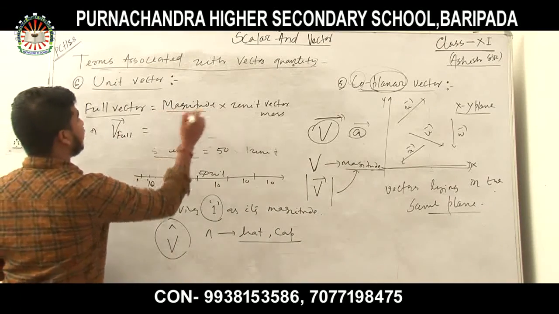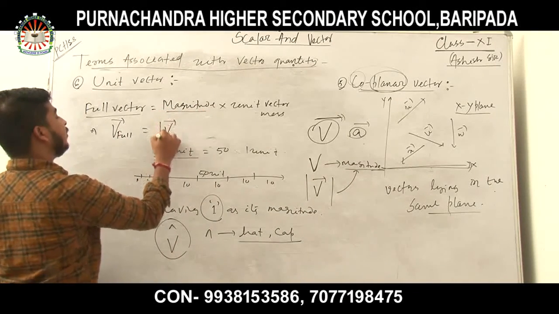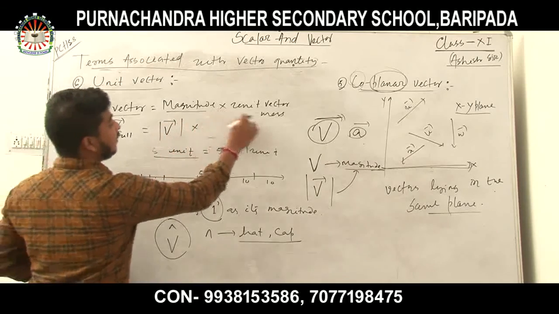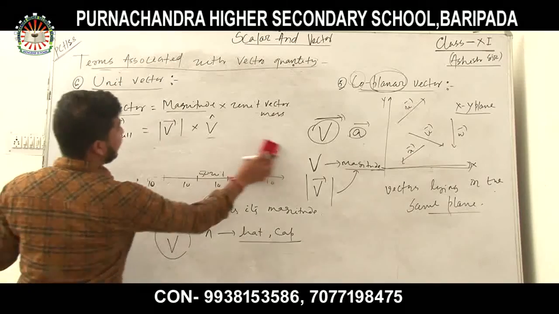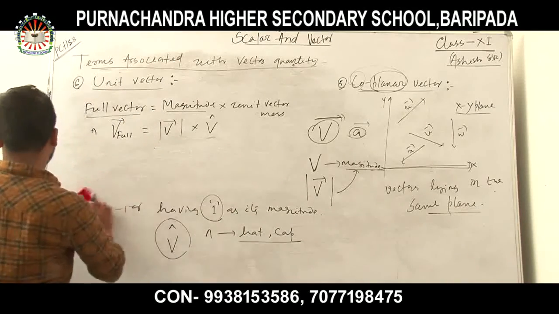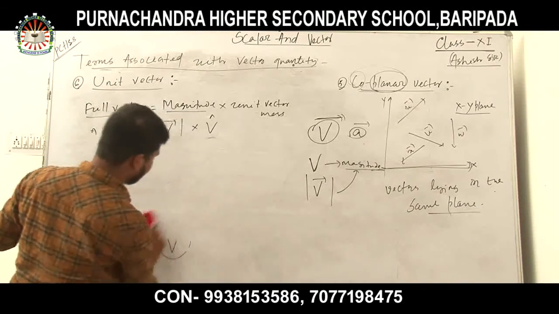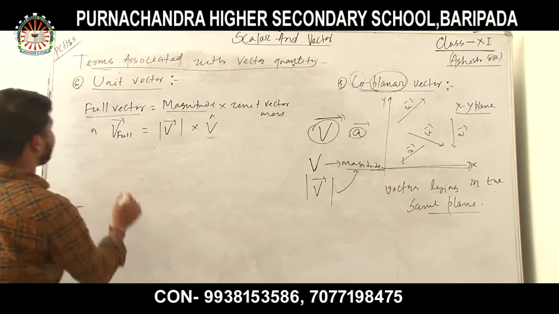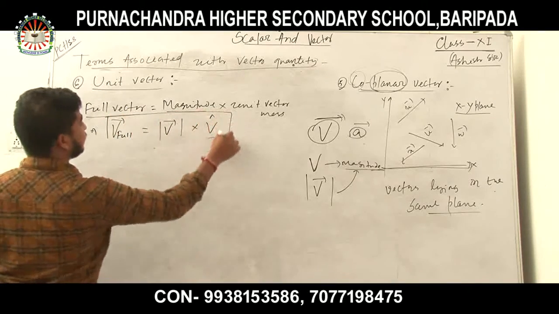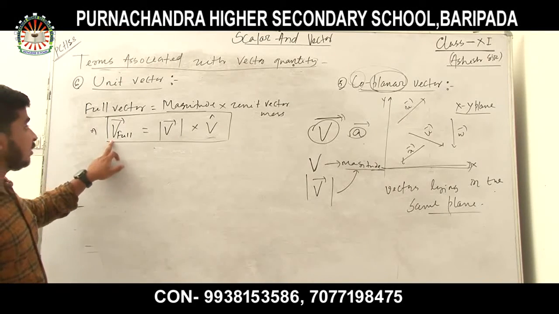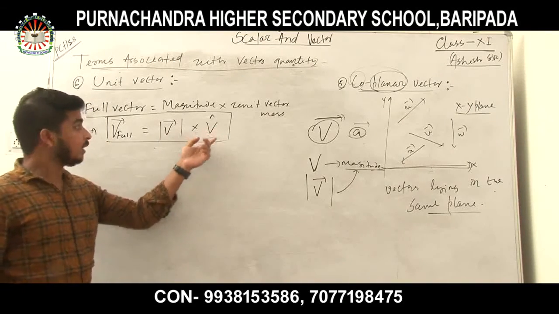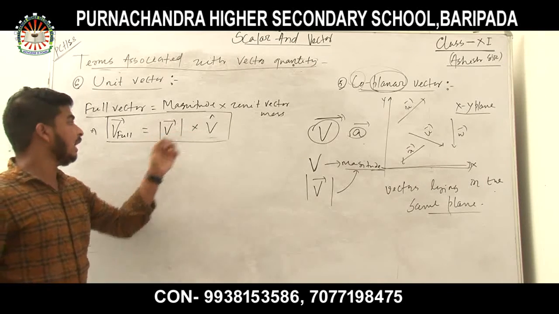So what is the vector here? The modulus of v vector into the unit vector, that is v cap. This is v cap. So this is the relation. How to represent a vector? Vector is equal to magnitude into direction.